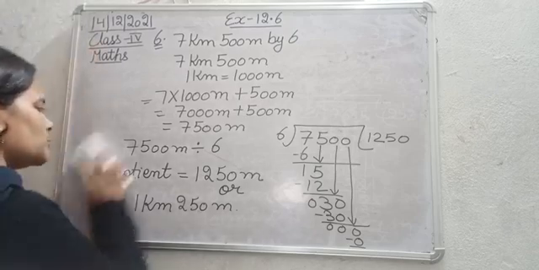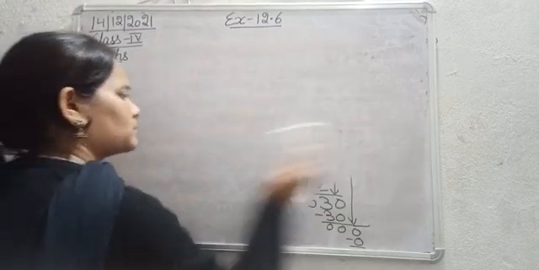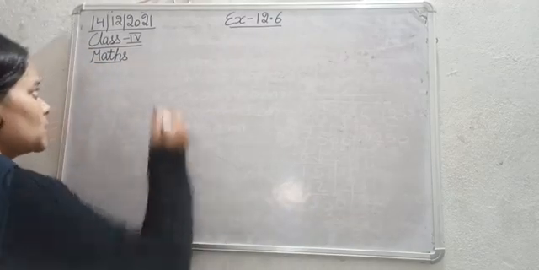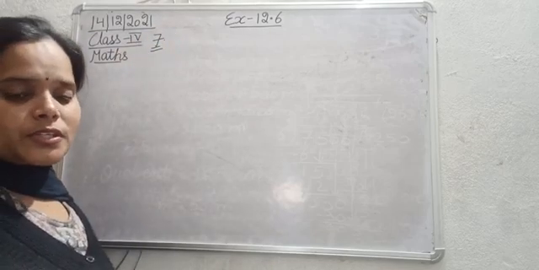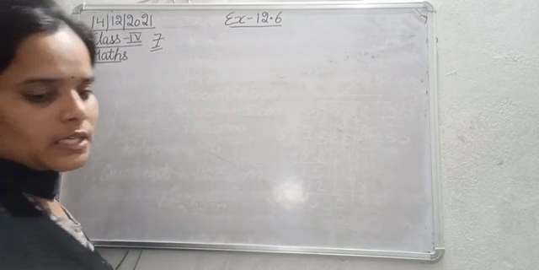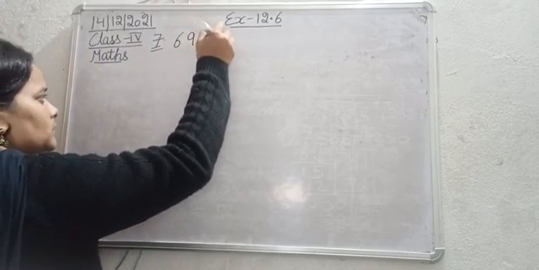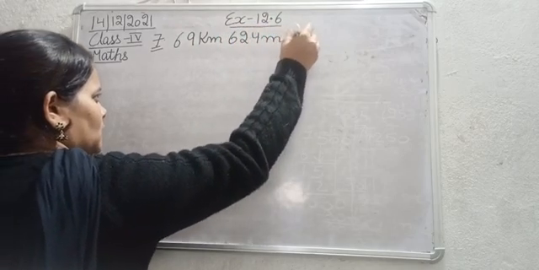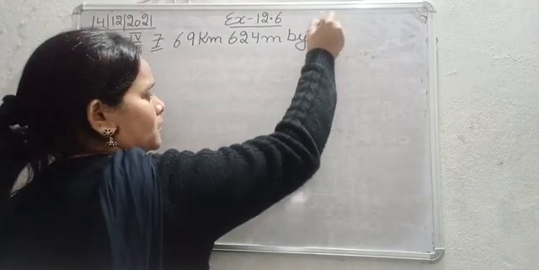Okay, so let's do question number 7. So let's do it. 69 kilometers 624 meter by 8.